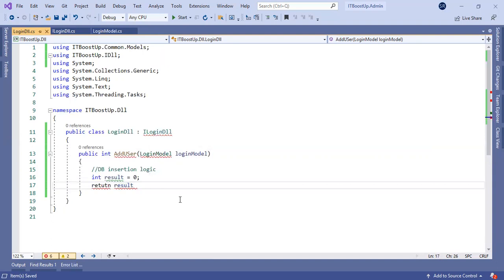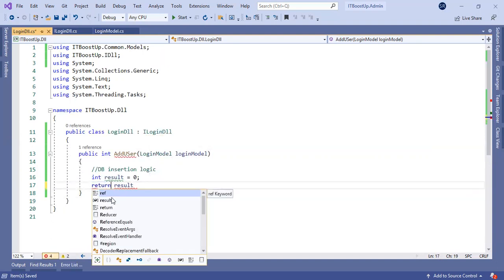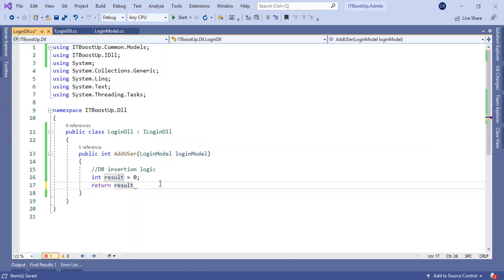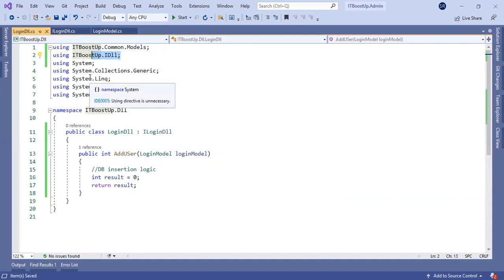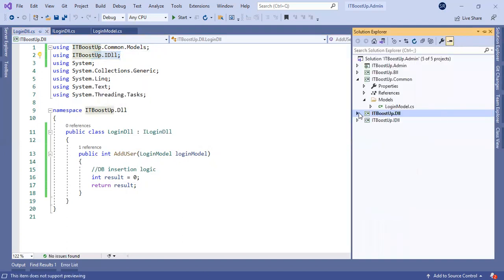In the data logic, you can see we are putting two references: one is the common project reference and the other is the interface project reference. So we have completed the data logic layer. We have done data logic, common, and the interface also.